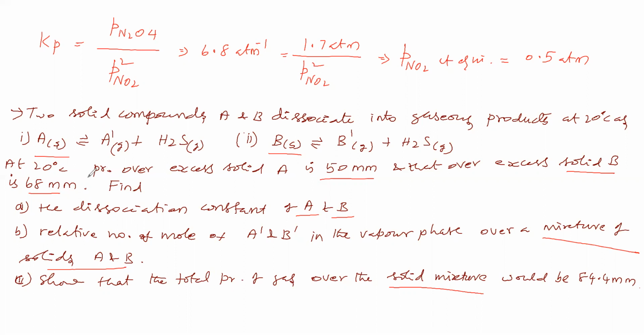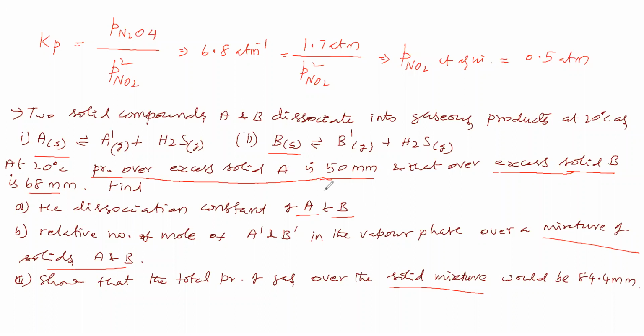Because they said the pressure over excess solid A is 50 mm, and that over excess solid B is 68 mm. If A and B are in a mixture form, then A dash, H2S and B dash gases will all be there, so we have to consider it in that way.